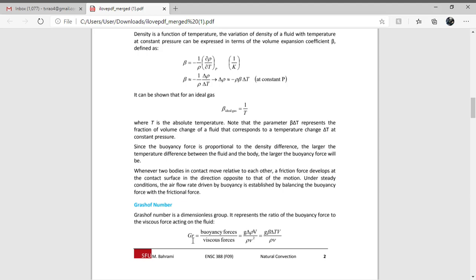It is very similar to the Reynolds number, but Reynolds number is inertia forces by viscous forces, whereas the Grashof number is buoyancy forces by viscous forces. So it plays a very similar role as the Reynolds number plays in case of forced convection. In forced convection we find the Reynolds number, in free convection we find the Grashof number.